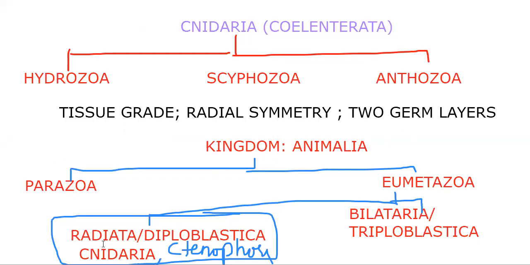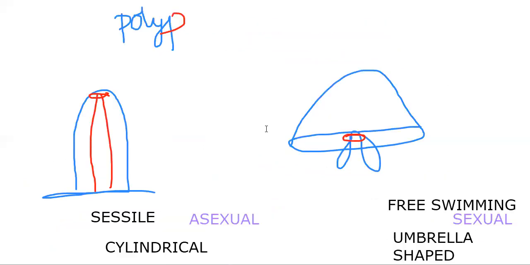So that's why it has radial symmetry and two germ layers, and the type of organization is tissue grade. We have an exception to radial symmetry in class Anthozoa, which we'll discuss tomorrow. As we said, there are two forms available here, polyp form and medusa form. The polyp form is sessile and cylindrical, which generally performs asexual reproduction. Then the medusa is free swimming, umbrella shaped, and performs sexual reproduction.